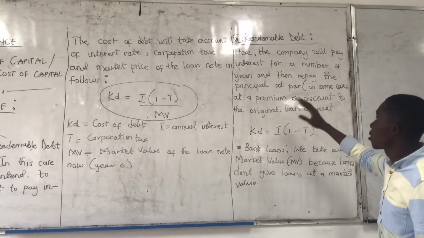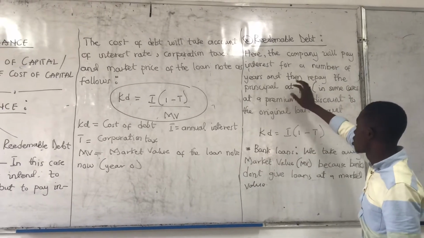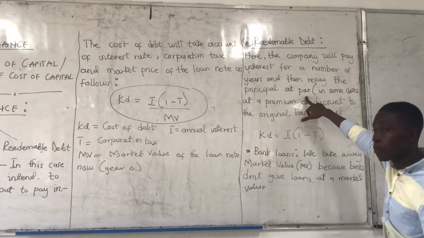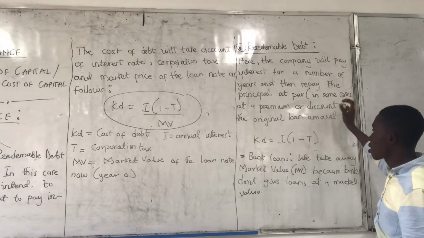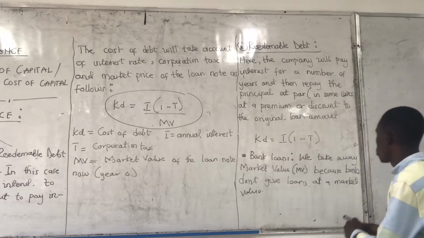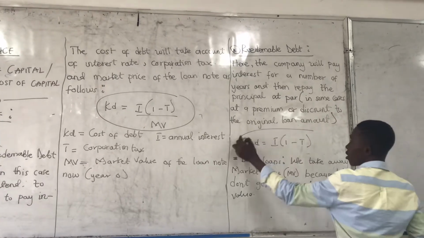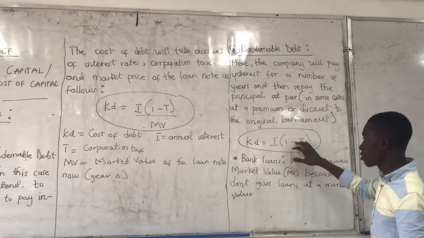So the redeemable debt, here the company will pay interest for a number of years and then pay the principal at par, meaning at an initial price, in some cases at a premium or discount to the original loan amount. Okay. So for the redeemable debt, this is the formula. KD is equal to I into bracket 1 minus T.